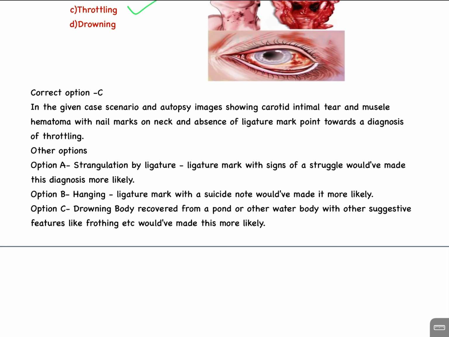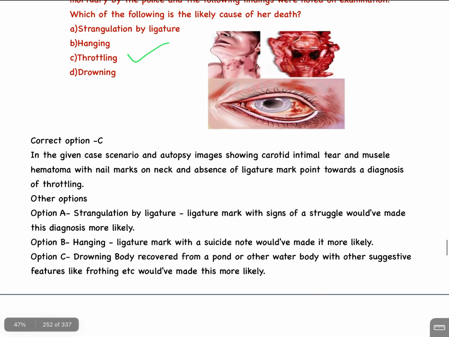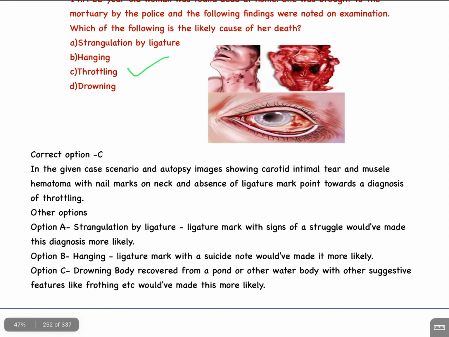In the given case scenario, autopsy images showing carotid intimal tear and muscle hematoma with nail marks on neck and absence of ligature mark point towards a diagnosis of throttling. Other options: option A, strangulation by ligature mark with sign of a struggle wound would have made this diagnosis more likely. Option B, hanging, ligature mark with a suicide note would have made it more likely. Option D, drowning, body recovered from a pond or other water body with other suggestive features like frothing, etc., would have made this more likely.